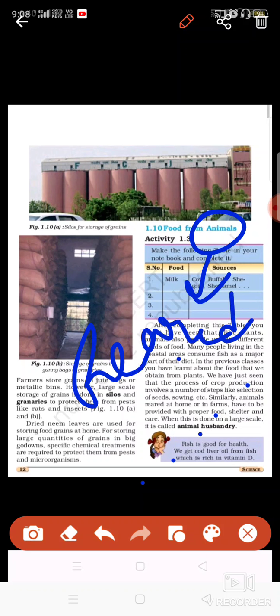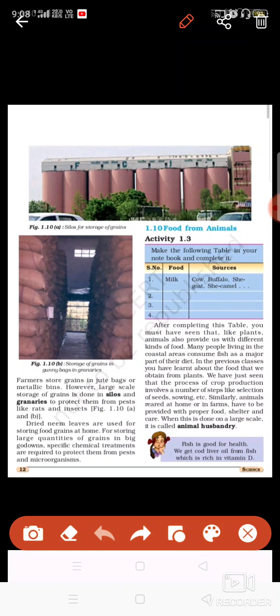These animals are provided with a shelter, they are provided with water, and they get food. So this practice, in which an animal is kept in a place and given food and all the things it requires, and then when it matures it gives eggs or milk, is known as animal husbandry.